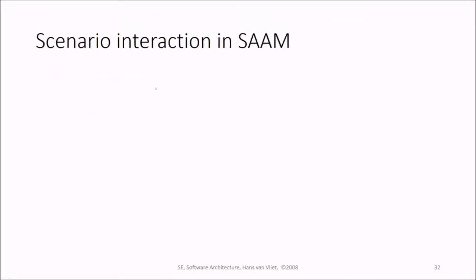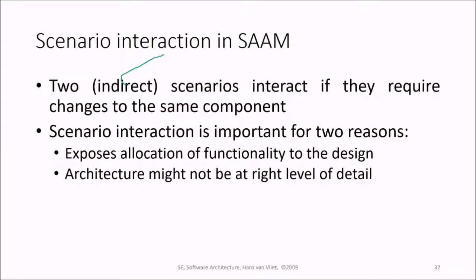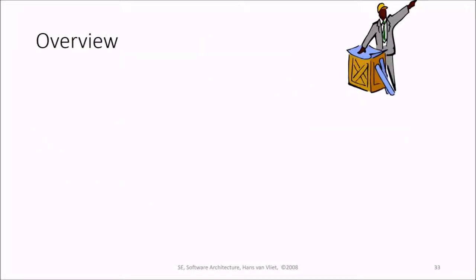So what is scenario interaction in SAM? Two scenarios interact if they require changes to the same component. And scenario interaction is important for two reasons. First, to expose the allocation of functionality to the design, and the architecture might not be at the right level of detail.